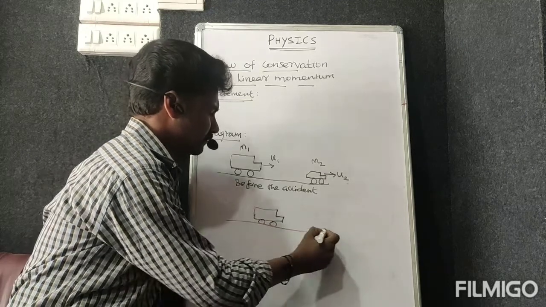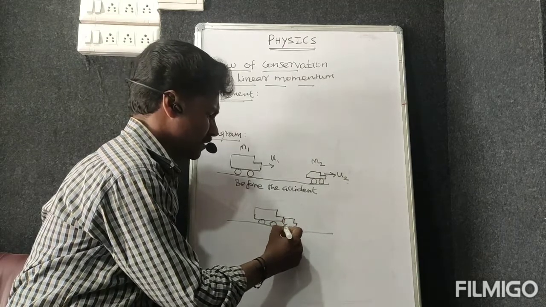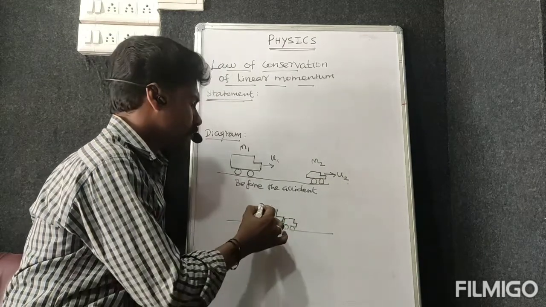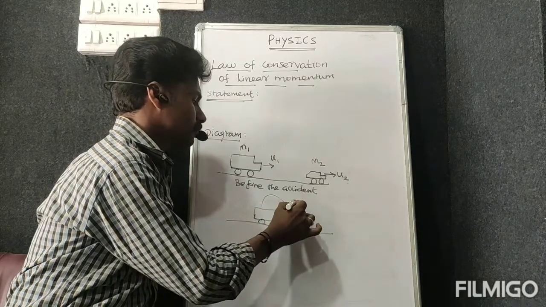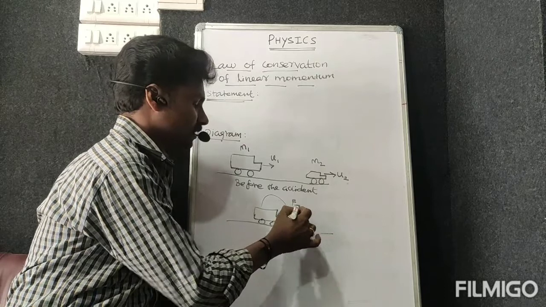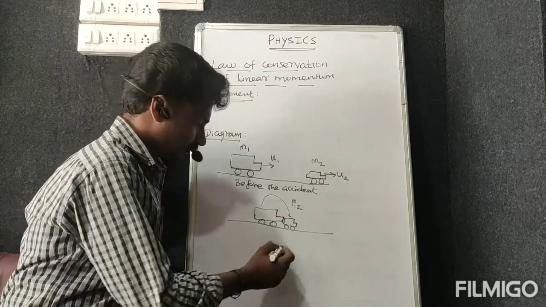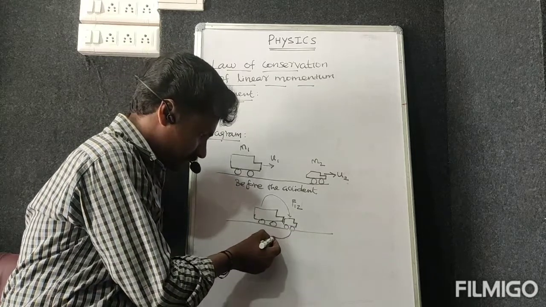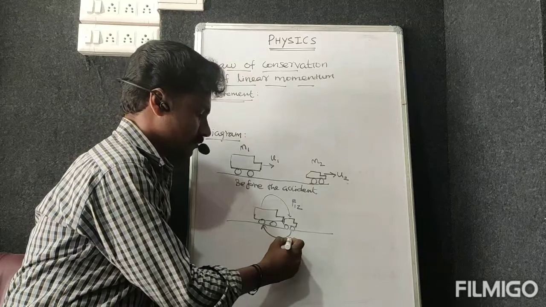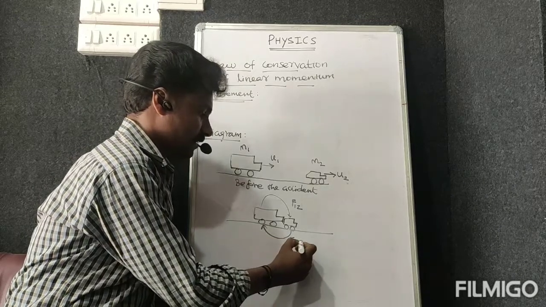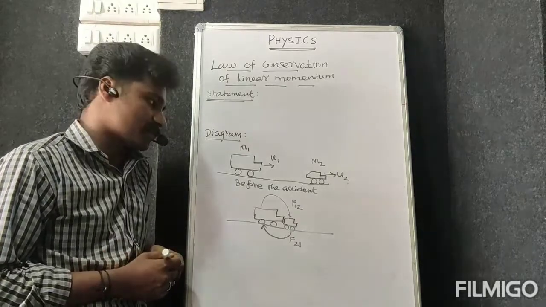During that accident time, both cars will collide with one another. So some force is transferred from the first object to the second object, as well as the same amount of opposite force from the second object to the first object. So this is a very important concept.